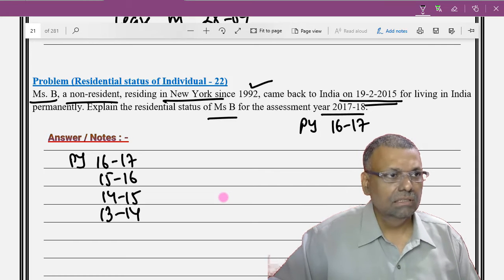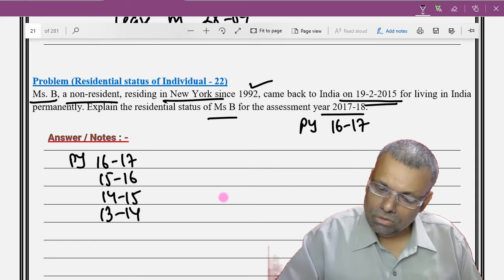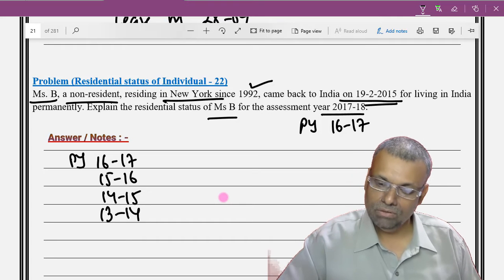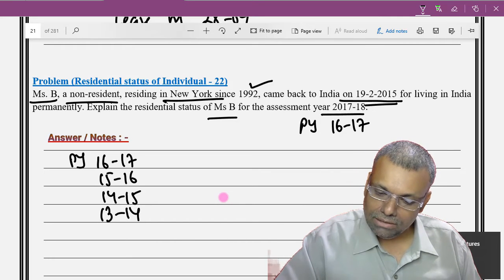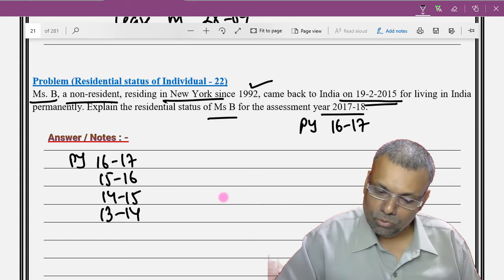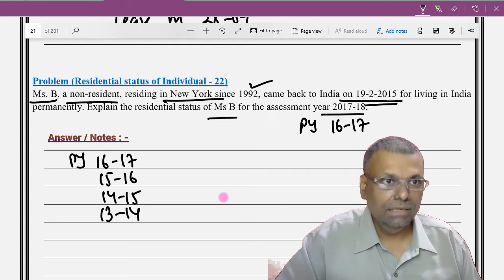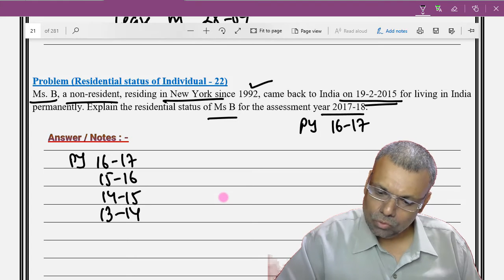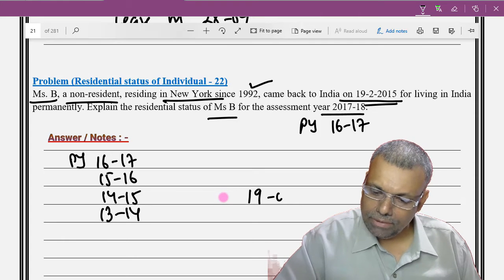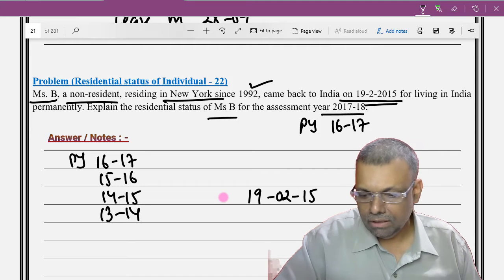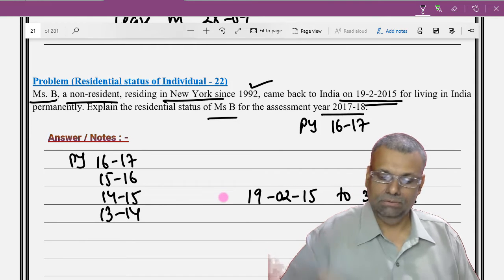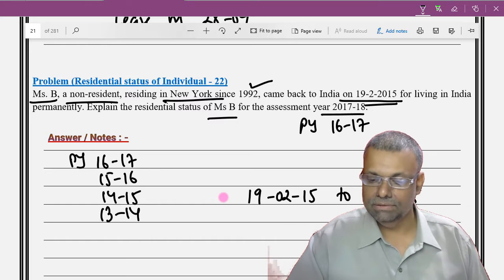Now she has come to India on 19th February 2015. So 19th February 2015 to 31st of March 2015 will be previous year 14-15.